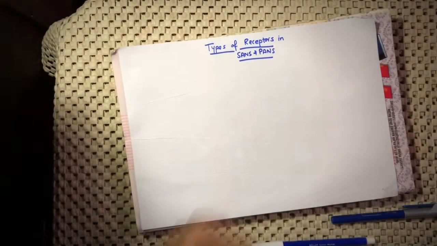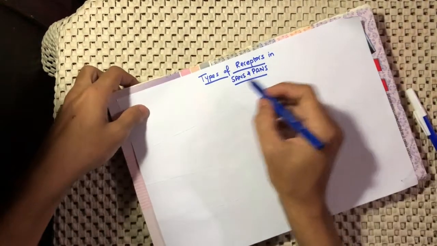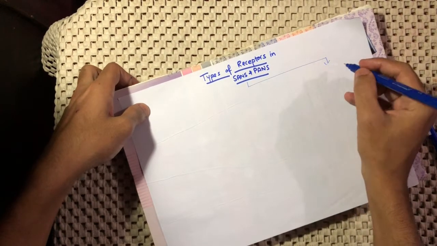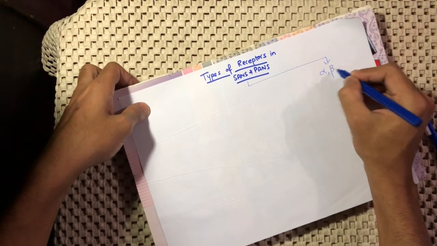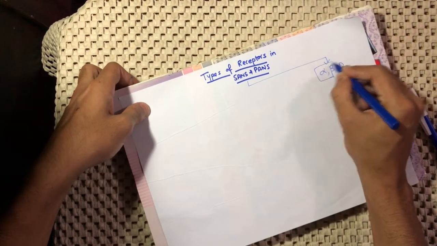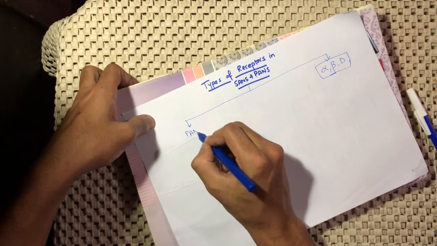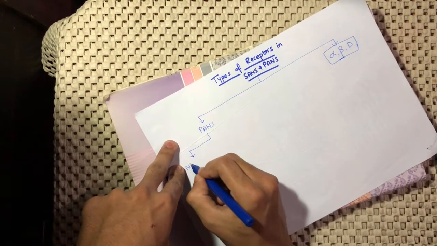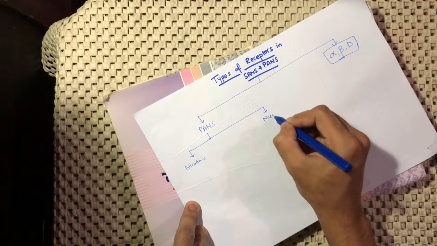Okay guys, the next thing we're going to talk about is the types of receptors in the sympathetic and parasympathetic autonomic nervous systems. In the sympathetic autonomic nervous system, the receptors are mainly of three types: alpha receptors, beta receptors, and dopaminergic receptors. In the parasympathetic autonomic nervous system, we have two types of receptors: nicotinic and muscarinic.